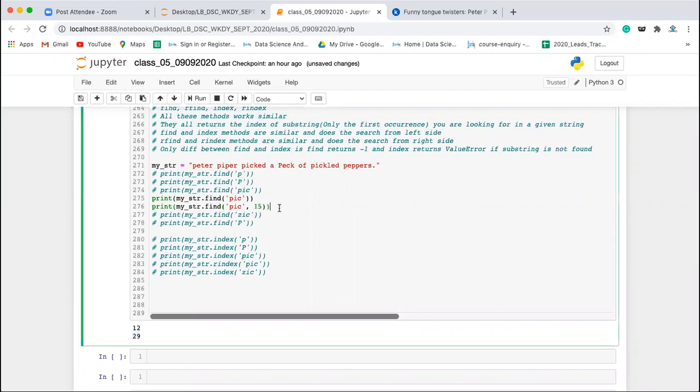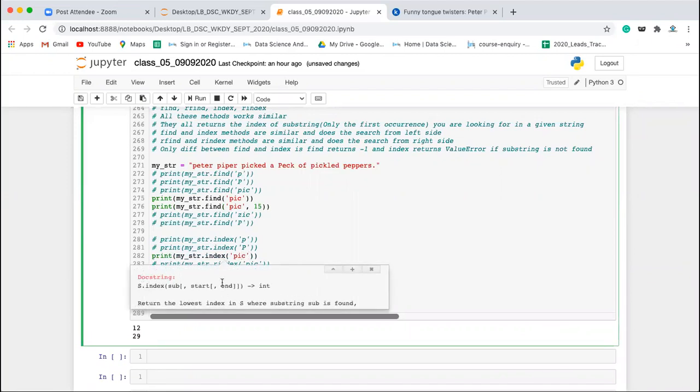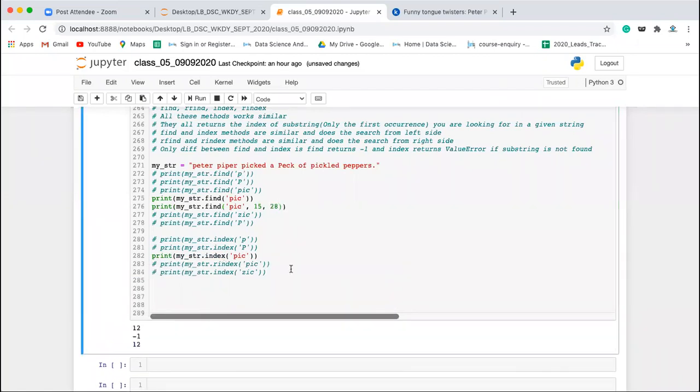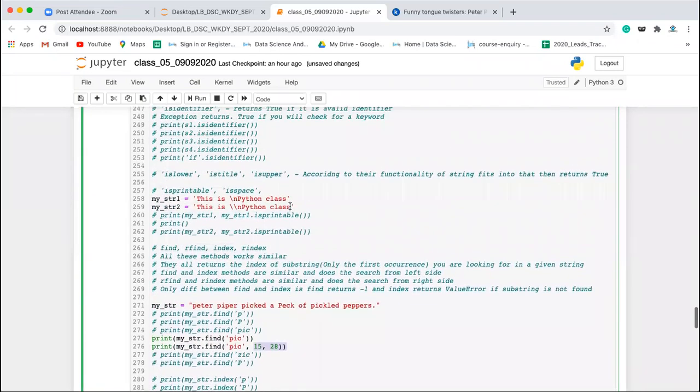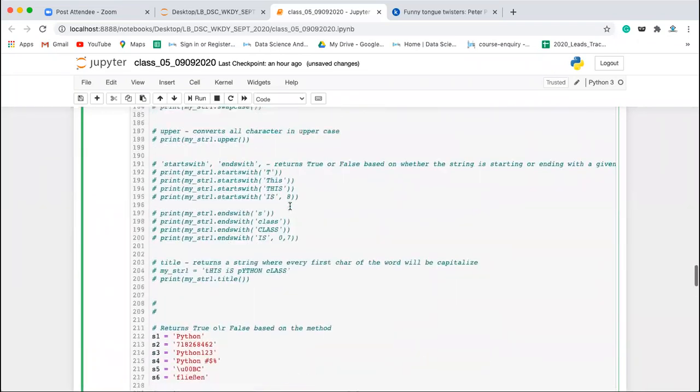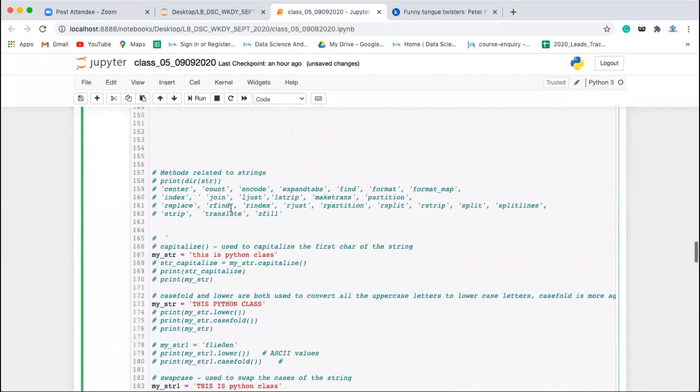Fine. Now similarly, you can do it with the index method also. So here also you have start and end. Let's say you want to do this search from 15 but not till 29. Let's say you want to do till 28. In that case, it is not found, so it will be returning you -1. Okay, fine, everyone. So the find and index methods are done.